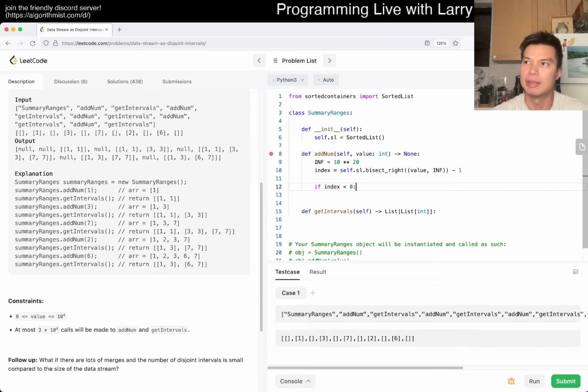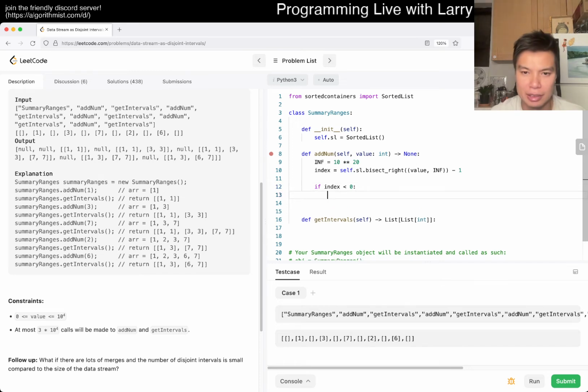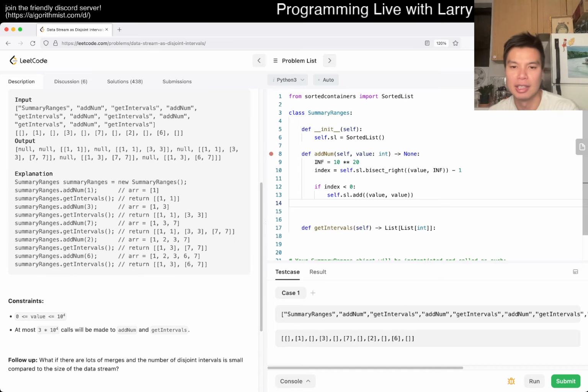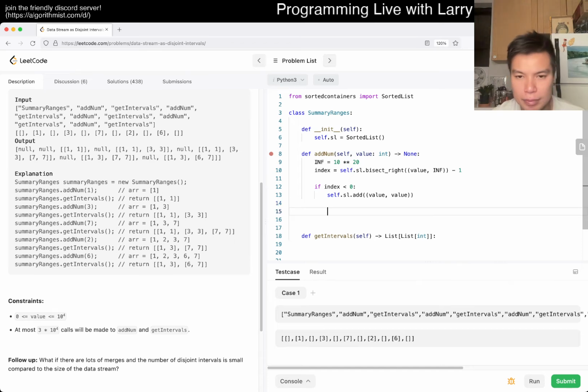That means that there's nothing that intersects it. So then maybe we do something like, and I'm not sure quite yet, but something like value to value inclusive, right? So it could return an inclusive range. Maybe. Let's just do both, right?